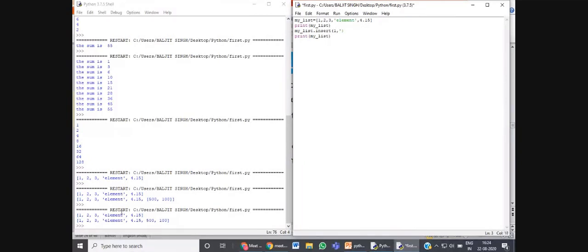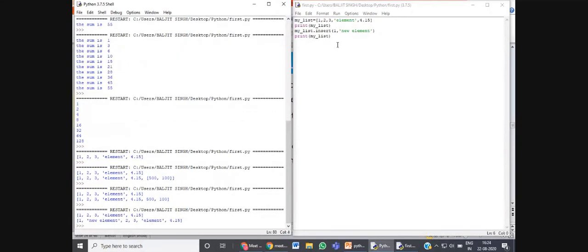Suppose I want to add a new element at index 1. I have to specify the position also, that at location 1, at index 1, I have to enter a new element. Now see the result of this statement. What is the index of the new element? 1. Not at the first position, because the first position is the value having index 0.